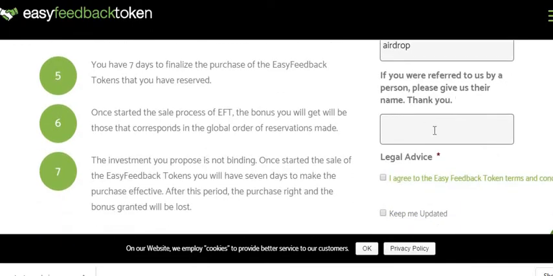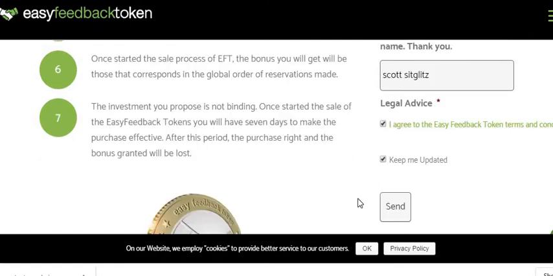Maybe refer to a person, give us their name, thank you. And just type my name in there. You're going to come down here and you're going to click send.